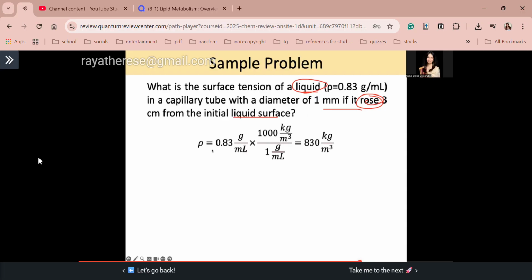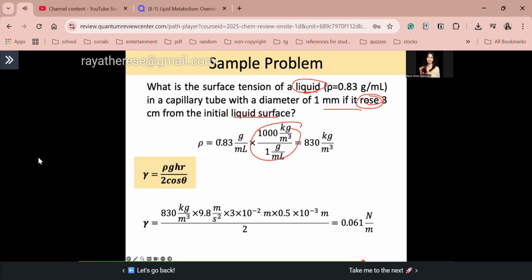So first guys, ang gagawin ko is to convert the density of the liquid to SI units. Okay? Para consistent. So density is equal to 0.83 grams per milliliter times, I convert grams to kilograms. Okay? So guys, take note, 1,000 kilograms per meter cube is just equal to 1 grams per milliliter. Okay? Ito lang siya. So guys, you can memorize this for easy reference. So this is equal to density is equal to 830 kilograms per cubic meters. So now we can solve for the surface tension using the capillary rise method.